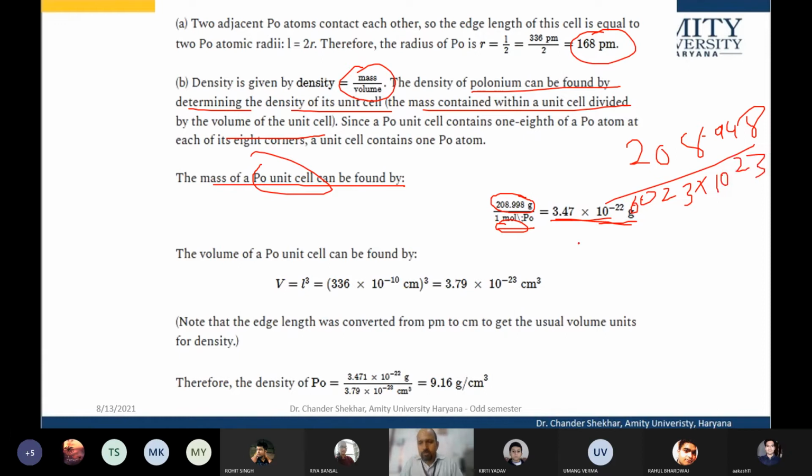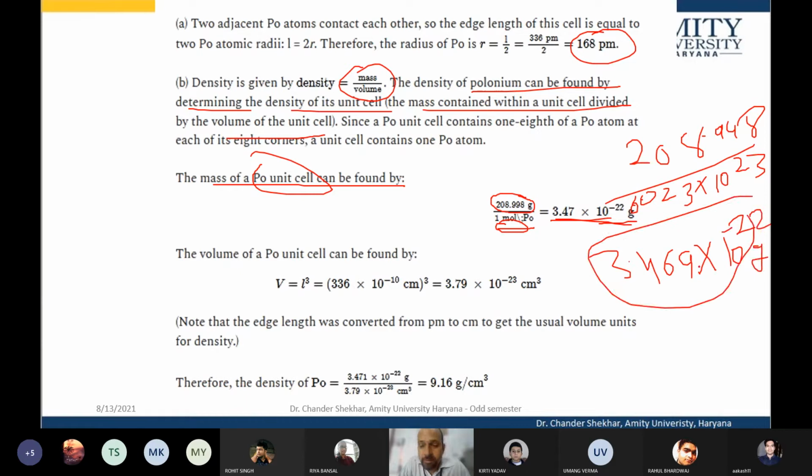So if you work out this, let me do it for you. 208.998 divided by 6.023 is equal to 3.469 into 10 raised to power minus 22 grams.